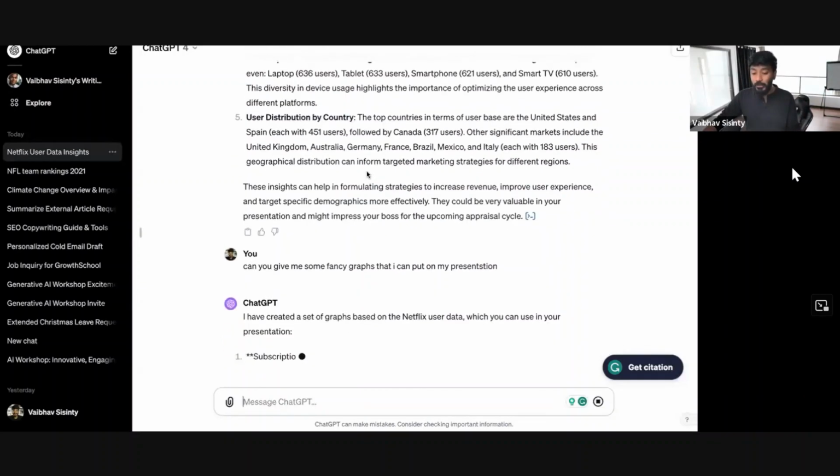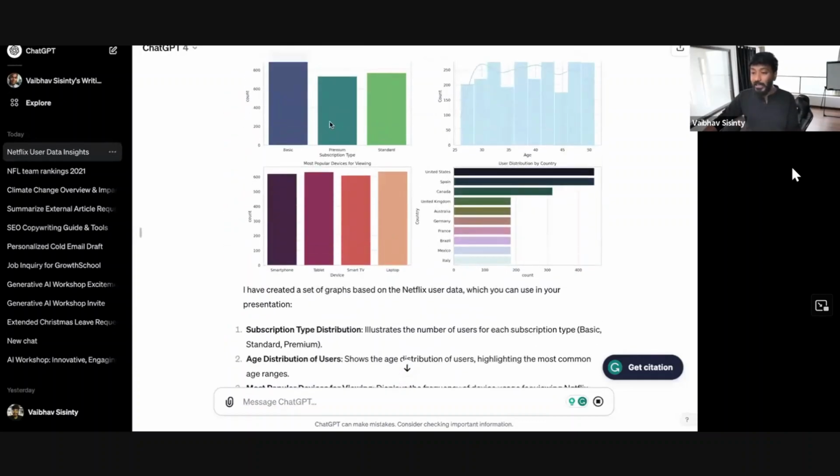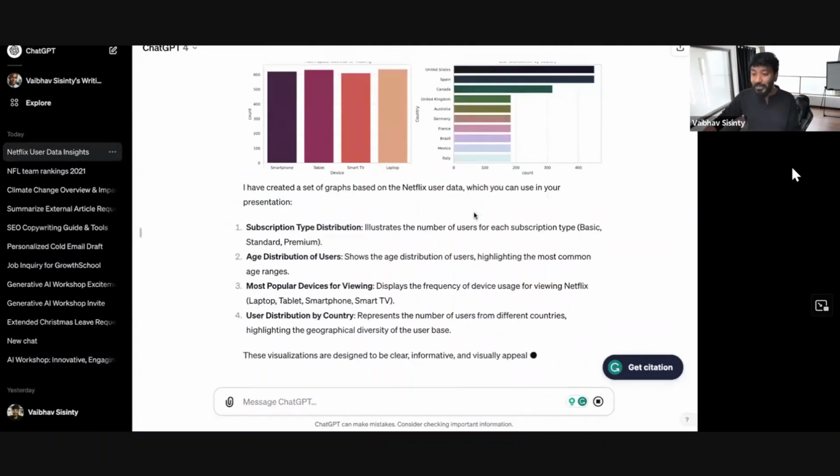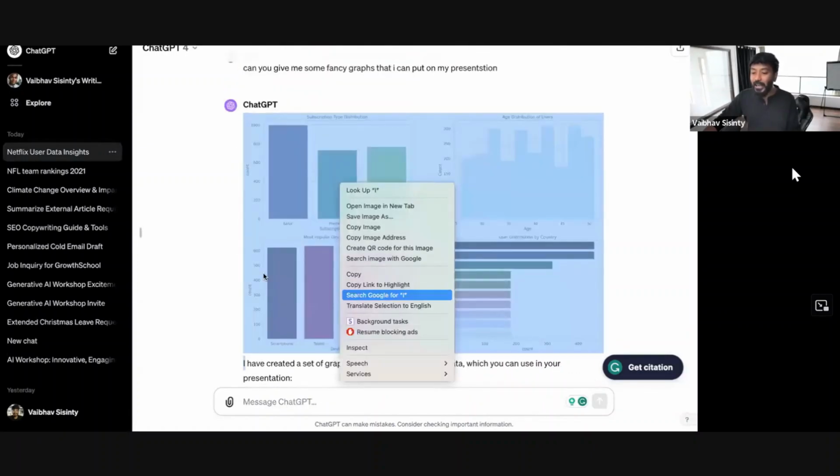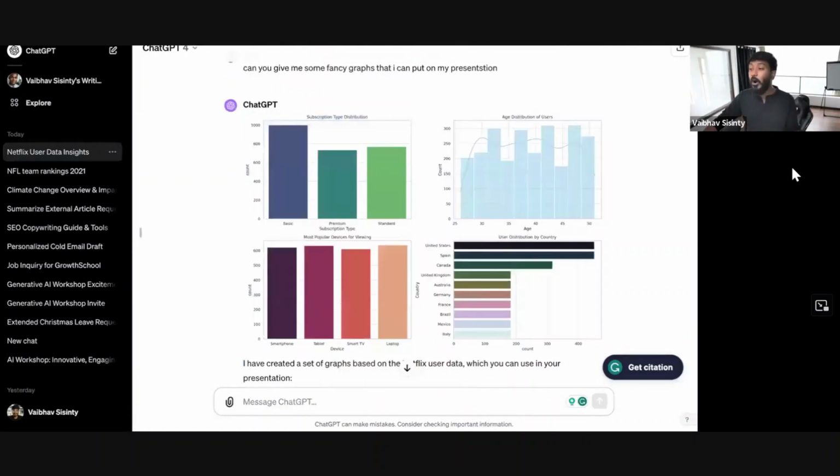So there you go. It has gone through all of this. See this, it has started to give you graphs, literally graphs, which you can right click and download and put in your presentations as well.